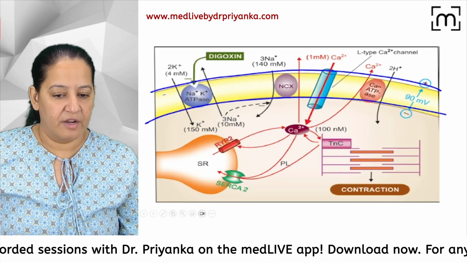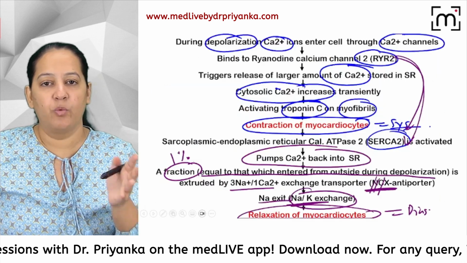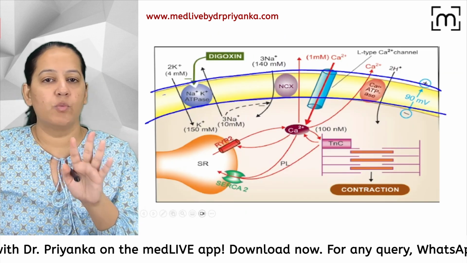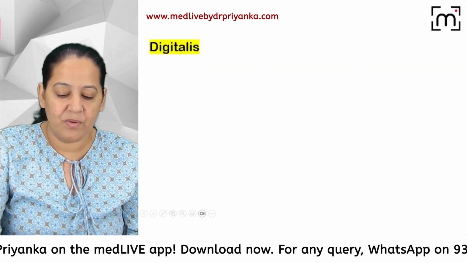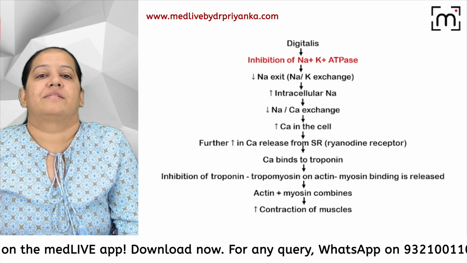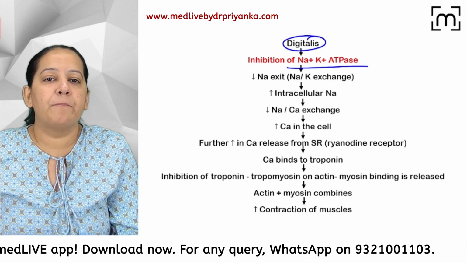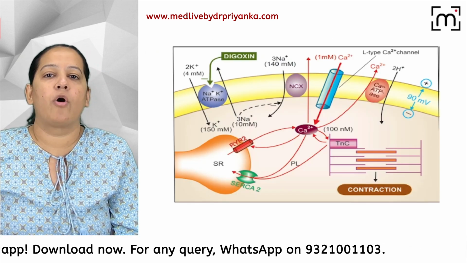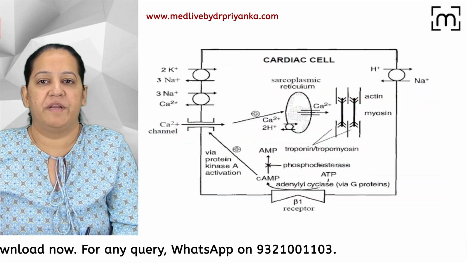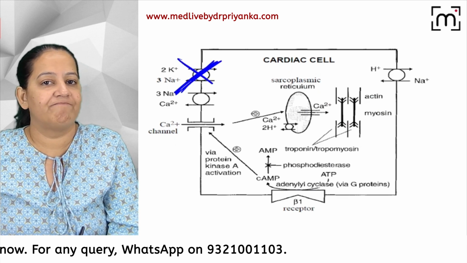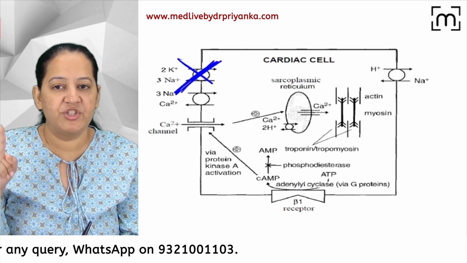Anyone have any confusion? Got it? So same diagram. You want this diagram, you can draw this. Now, how does digitalis work? This was normal. Digitalis blocks sodium potassium ATPase. It will block sodium potassium ATPase. This is blocked. Okay.